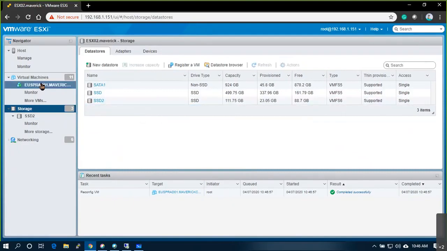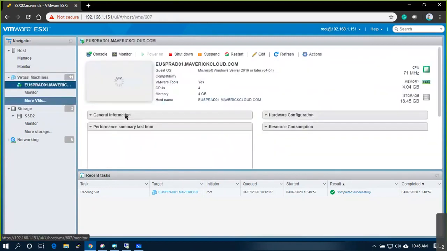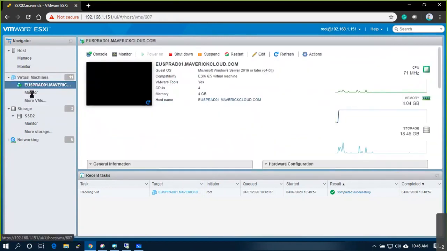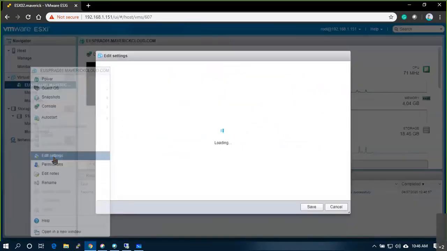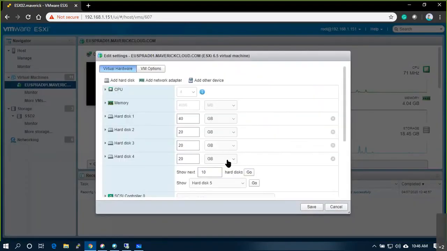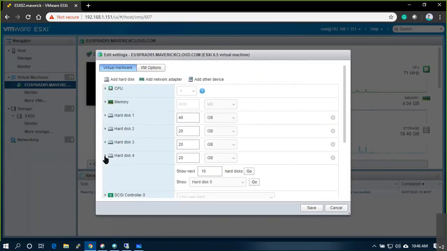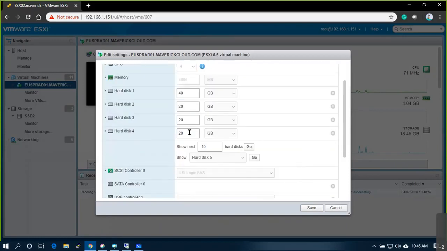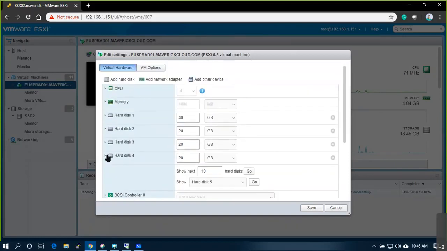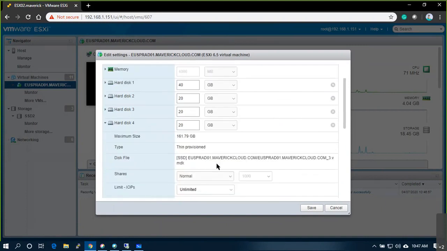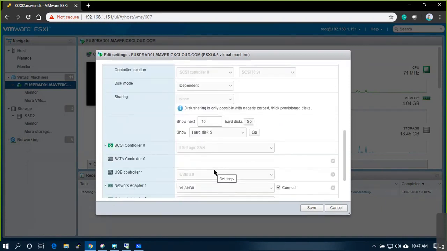But in this machine, if you go and look at edit settings, where is this 5 GB, boss? My bad. What happened?